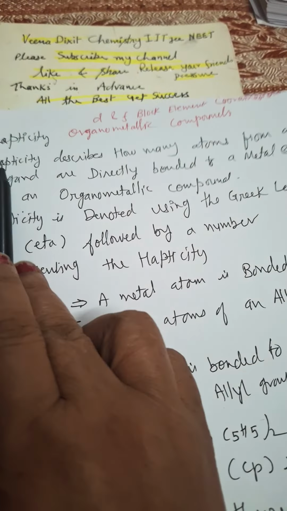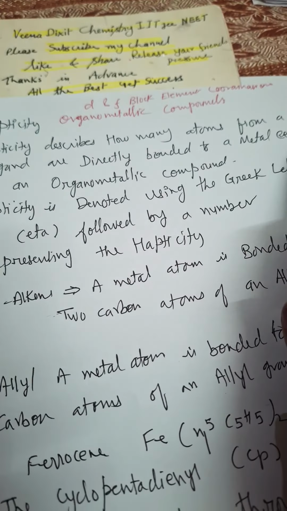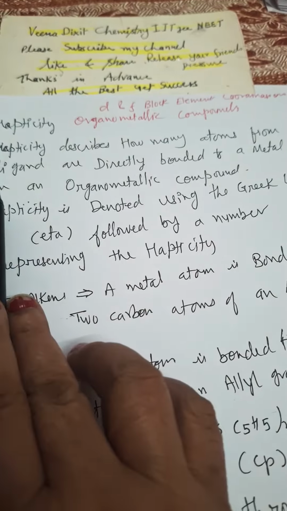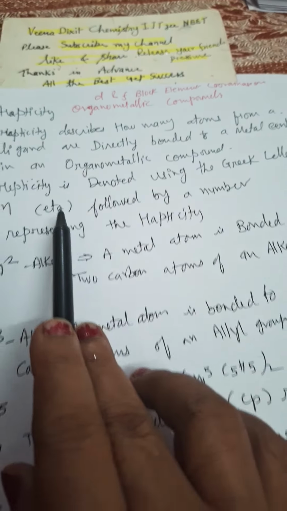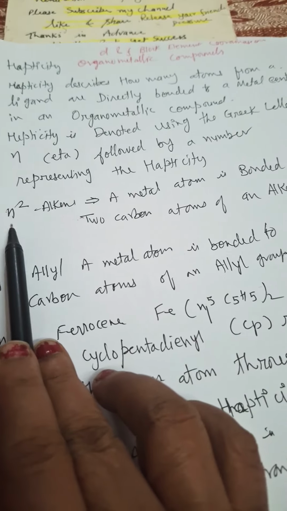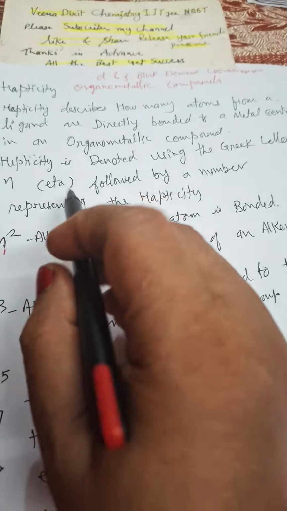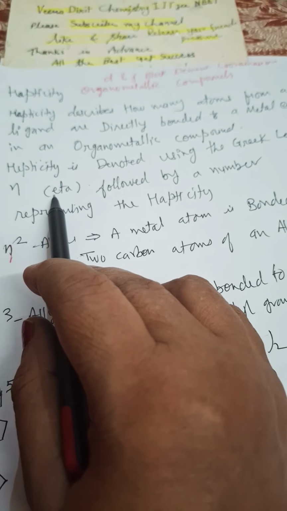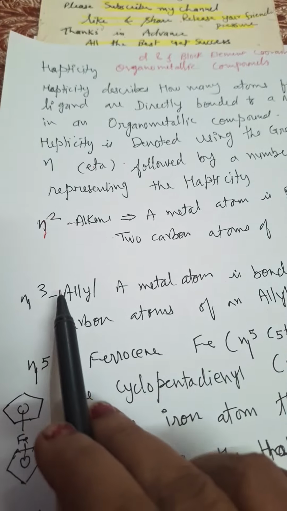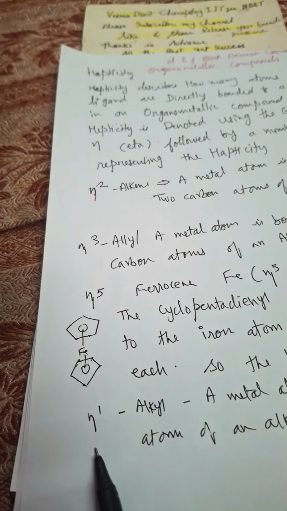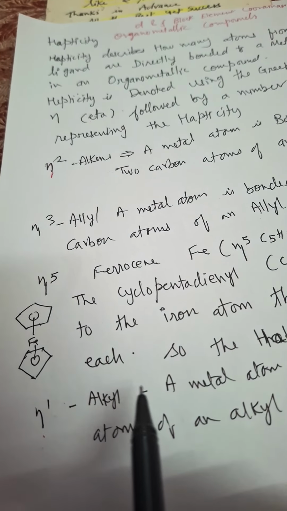Hapticity describes how many atoms from the ligand are directly bonded to a metal center. If two atoms are bonded directly, we'll call the hapticity 2. See here, eta 2. This is represented by this sign. This is a Greek letter known as eta, followed by a number. So this is called eta 2, this is called eta 3, eta 5. Like this, eta 1: only one carbon is bonded to the metal.